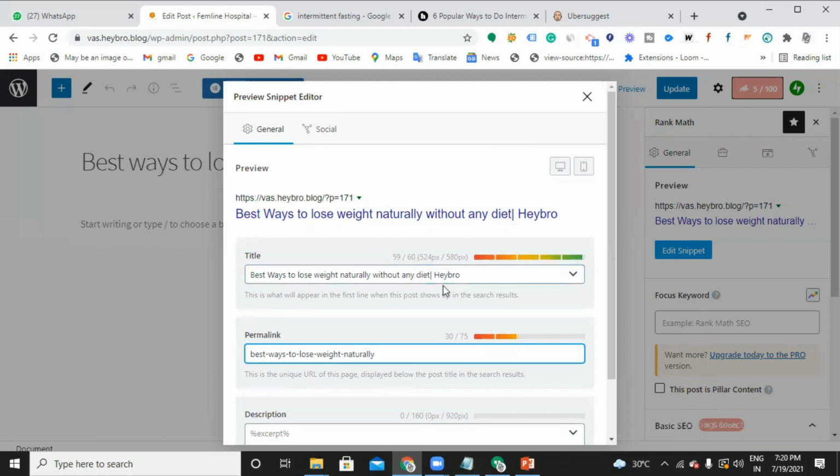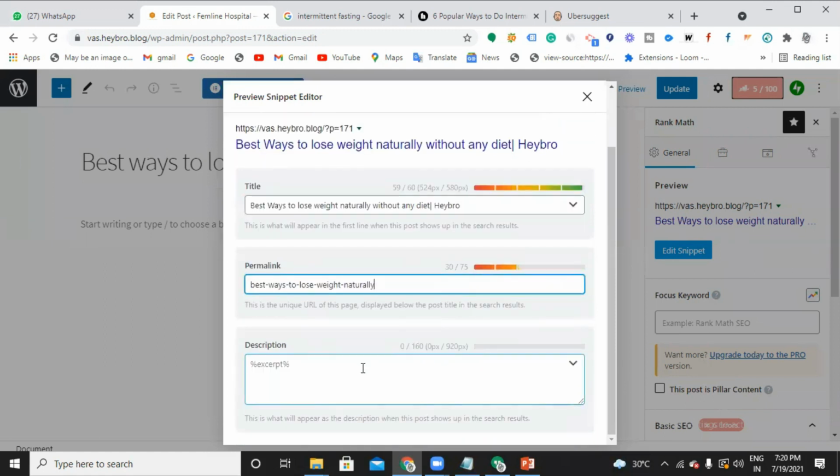Like this, you have to write your meta title, and here comes your meta description. The meta description also consists of the keyword. Wherever I go, I'm trying to insert the keyword: in the blog post title, in the meta title, and now in the meta description.